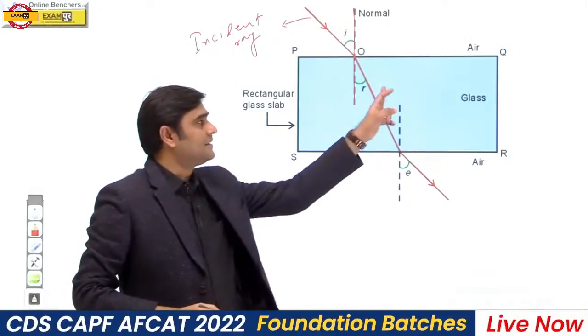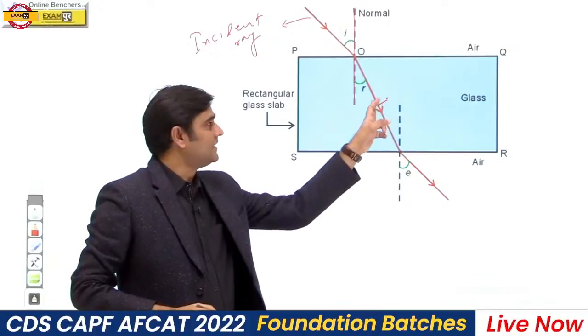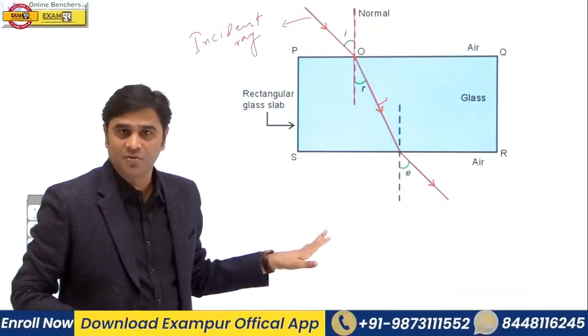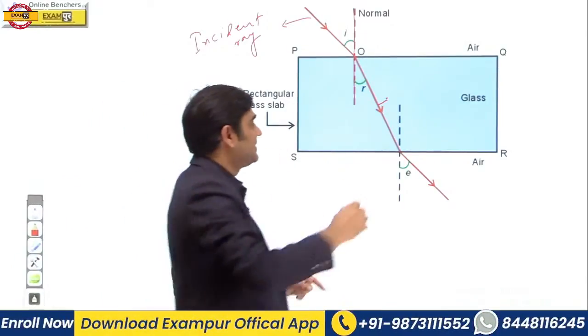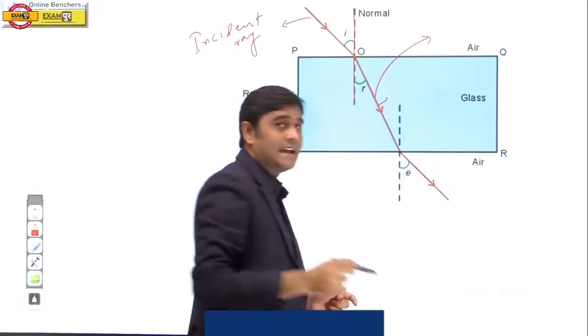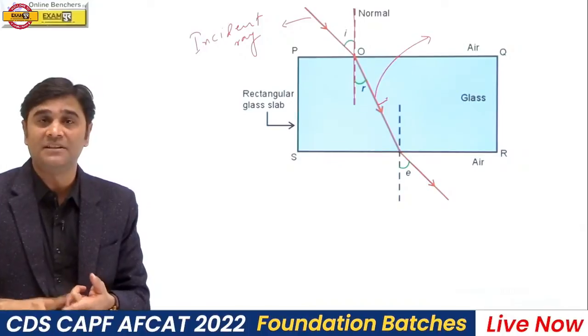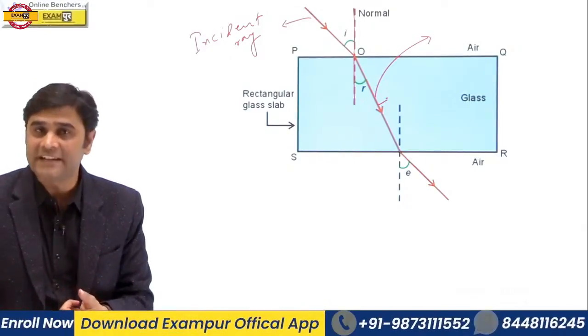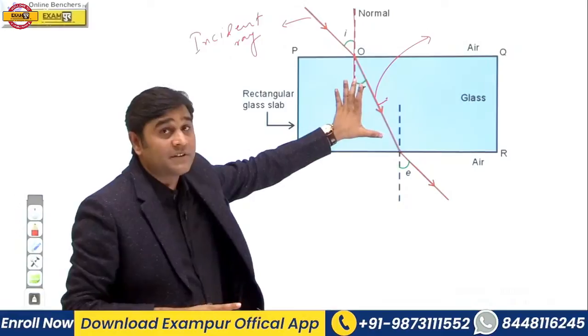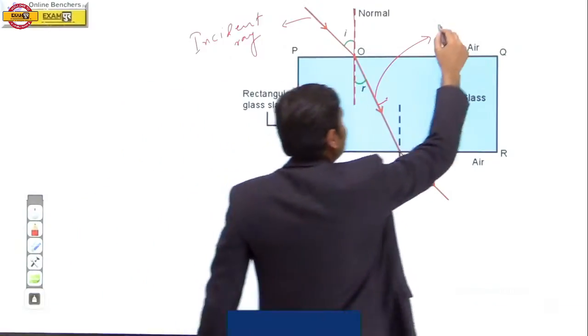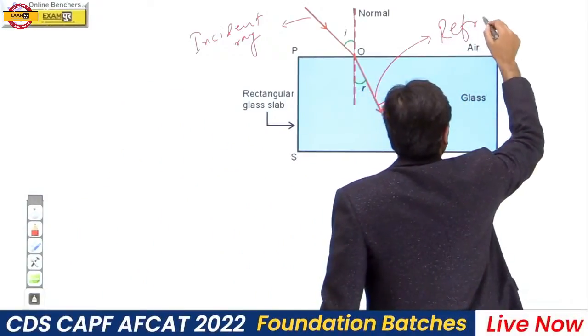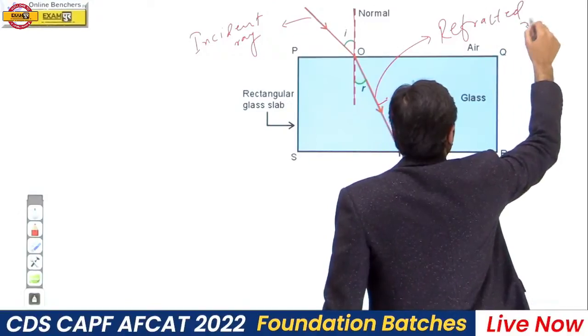This ray of light deviates when it goes from air to glass. You all know that the bending of a light ray when it goes from one medium to another is called refraction of light. So this is your refracted ray.